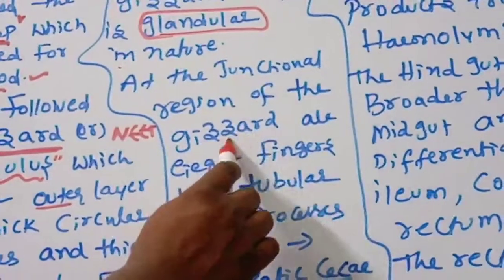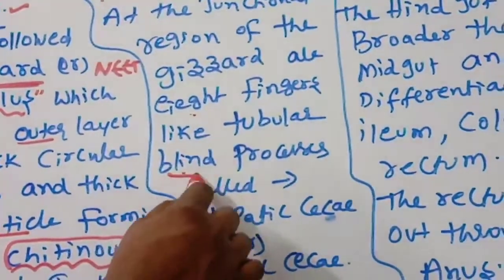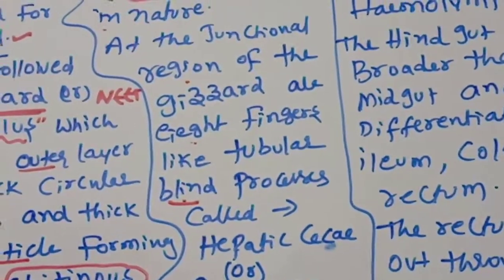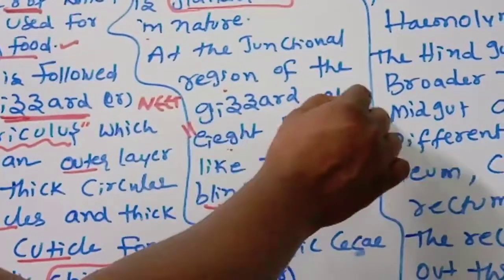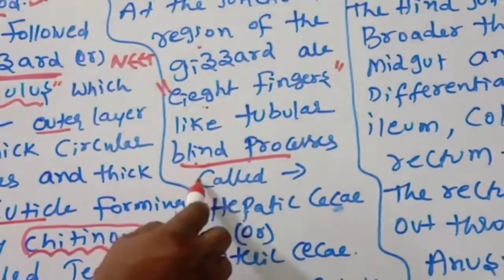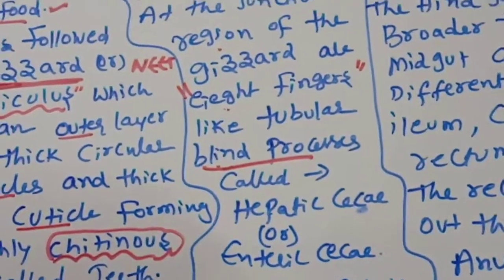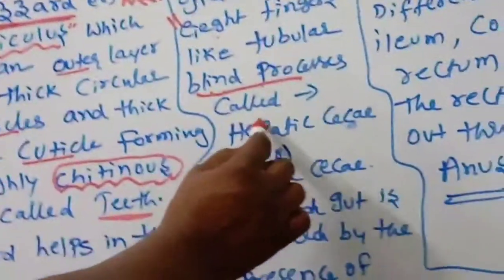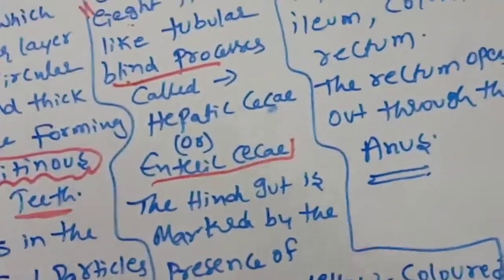At the junction region of the gizzard and midgut are eight finger-like tubular blind processes called hepatic caeca or enteric caeca. This is very important. These are all important for the secretion of digestive enzymes.